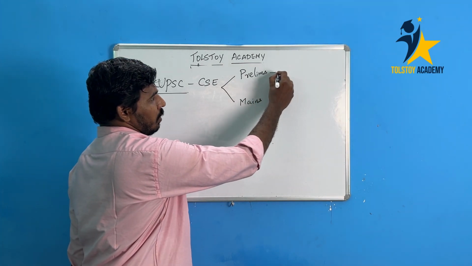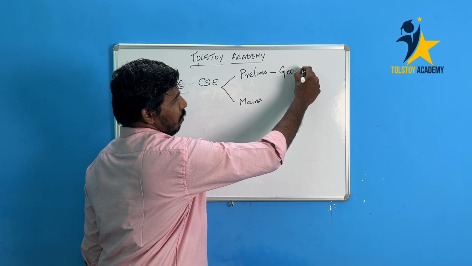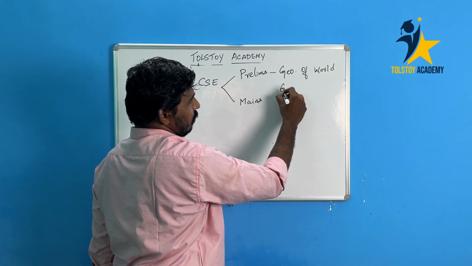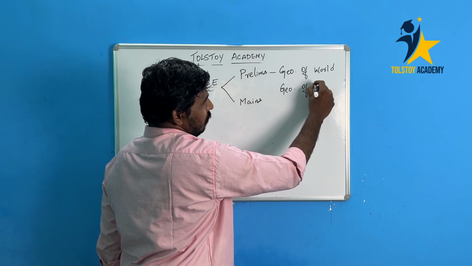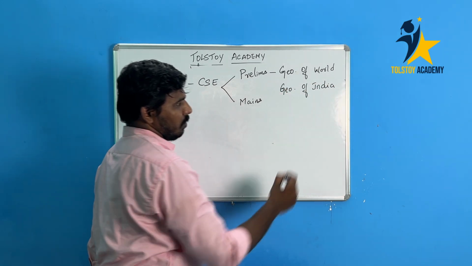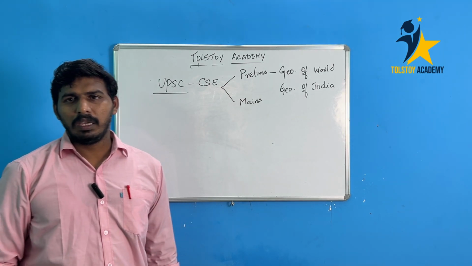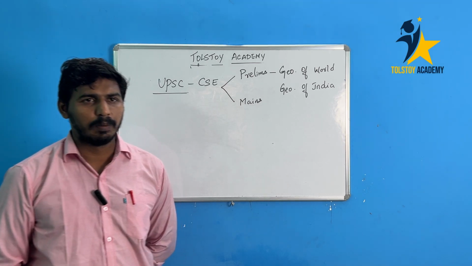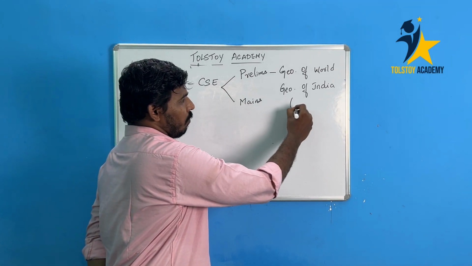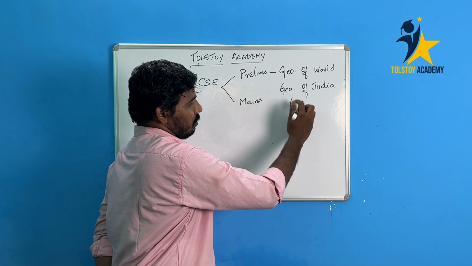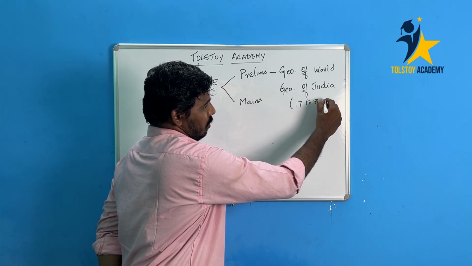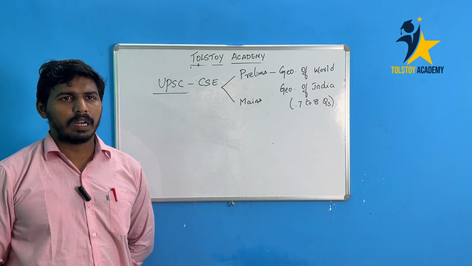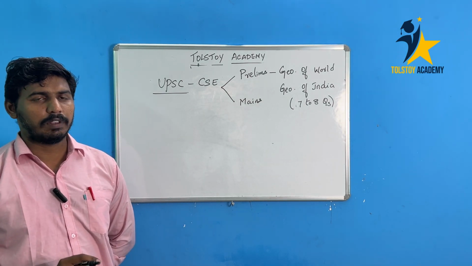In the preliminary, we will be focusing on the geography of the world as well as the geography of India. Both will be focused on at the preliminary level, and around 7 to 8 questions can be expected in the preliminary level with respect to the geography of the world and